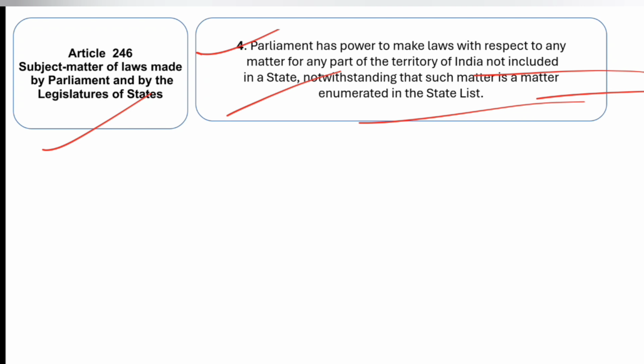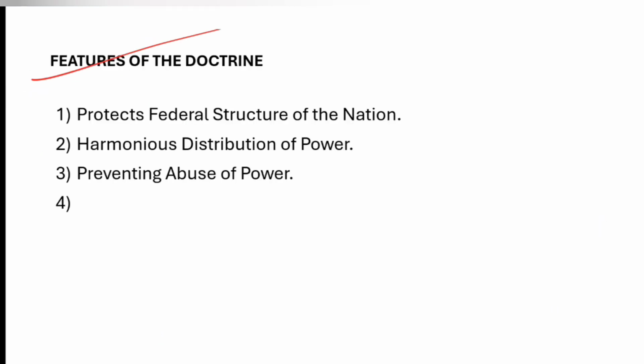So this is to be made clear that in cases where the territory is not under the control of any of the states, then even if the laws passed by the parliament come under the state list, those laws shall always be valid. So what is the feature of the doctrine? It says that the doctrine plays a big role in protecting the feature of federalism. The rights of the state legislatures to pass the laws should always be protected, and that is how the federal feature of the constitution can be